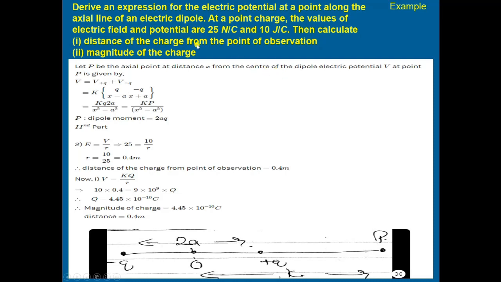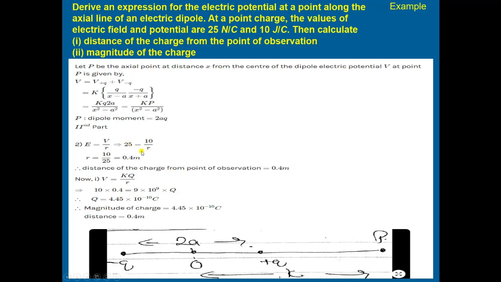We have been given the values: the electric field is equal to 25 Newton per coulomb and the electric potential has the value 10 joule per coulomb. In this part, electric field E is equal to V upon R, we know very well. E given is 25 and V given is 10. Then E is equal to V upon R, that is, 25 will be equal to 10 upon R.